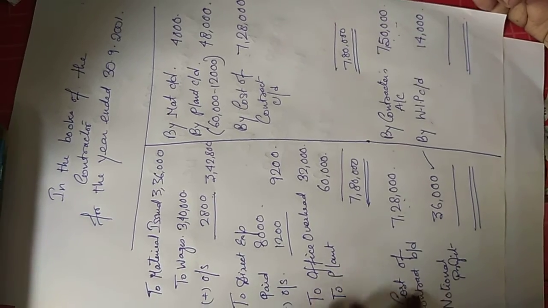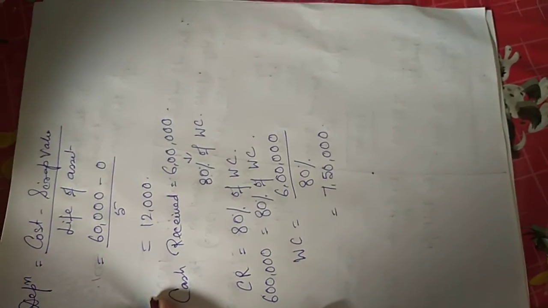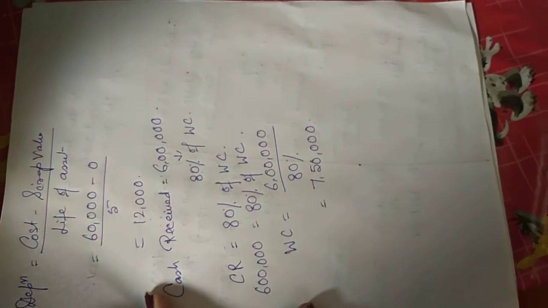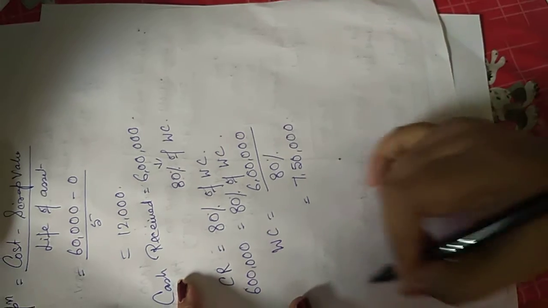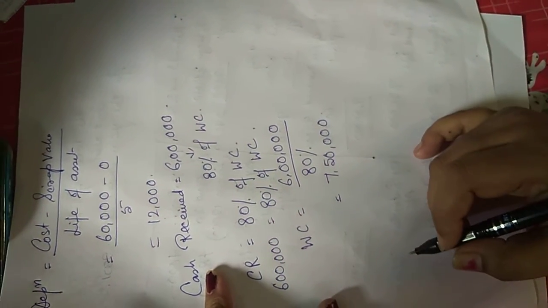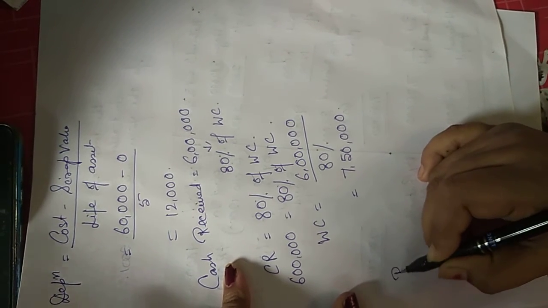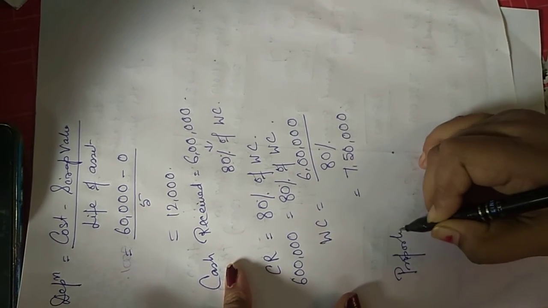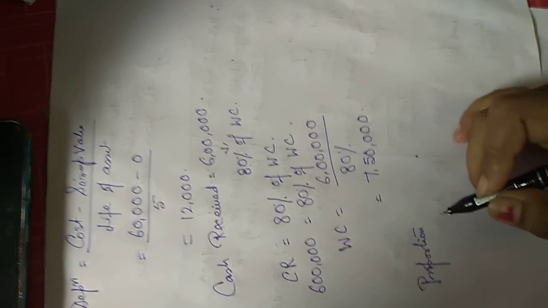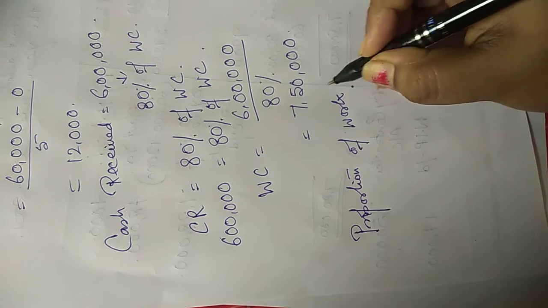I have to create a provision. How much provision? That depends upon how much work has been completed. Percentage of work completed, or proportion of work completed, whatever you call it, proportion of work done.